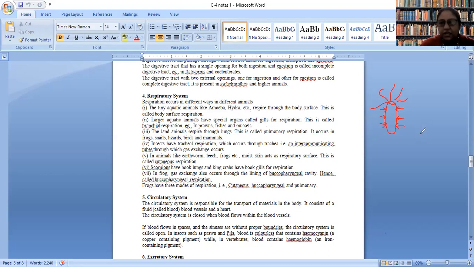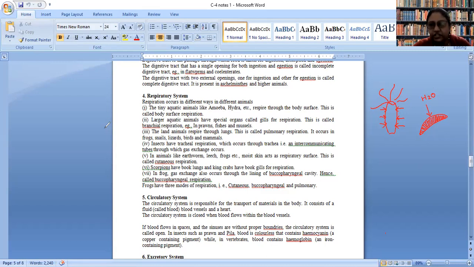So what are gills? Gills are structures with a comb-shaped bony socket which is full of red blood vessels, and these blood vessels have a very thin membrane. The moment water passes over these blood vessels, there is exchange of gases between the blood in the vessel and the oxygen present in the water. The basic concept of gills and lungs is the same.